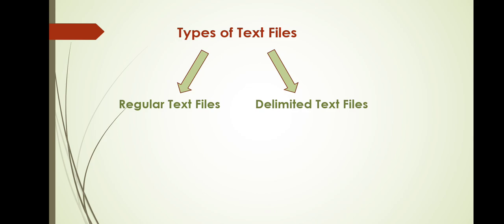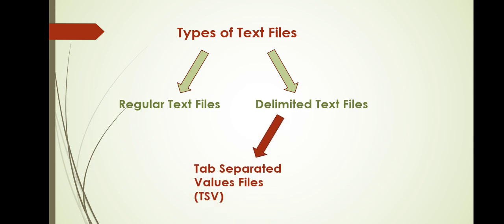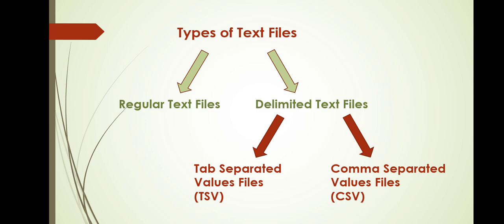So on the basis of what delimiter character is used, we normally classify delimited text files as either tab separated values files, that means TSV files, or comma separated values files, that is CSV. As the name suggests, a tab separated values file contains a tab space between the two words in the file, whereas a comma separated values file contains a comma as a separator between two values.